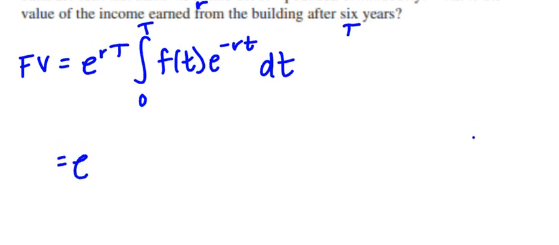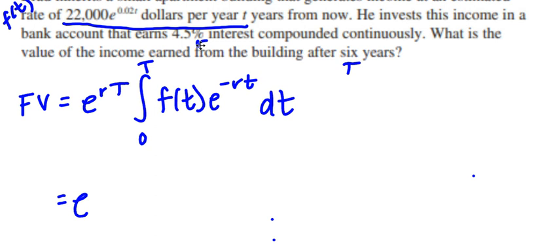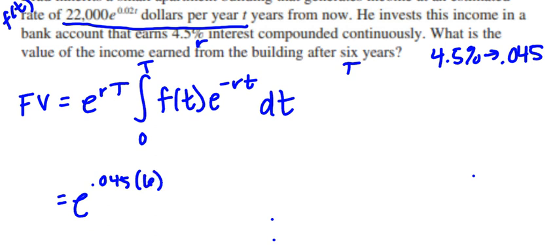The r is the rate, 4.5%, and we want to write that as a decimal: 0.045. So this is e to the 0.045, times capital T, the time we're talking about, 6 years, so times 6.